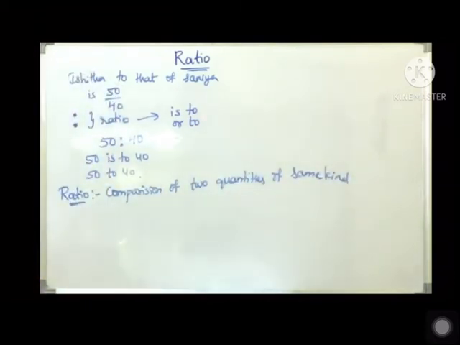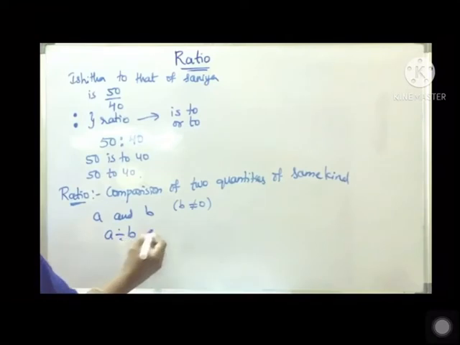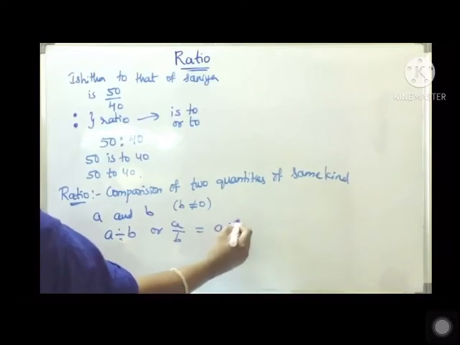Okay children, the ratio of two quantities of the same kind and in the same units is a fraction that shows how many times the one quantity is of the other. So the ratio of two numbers, suppose A and B, can be written as A divided by B. Here B should not be 0, because if B is 0, it will come in the denominator and become undefined, right? So it can be written as A is to B or A by B, and it is also denoted as A : B.